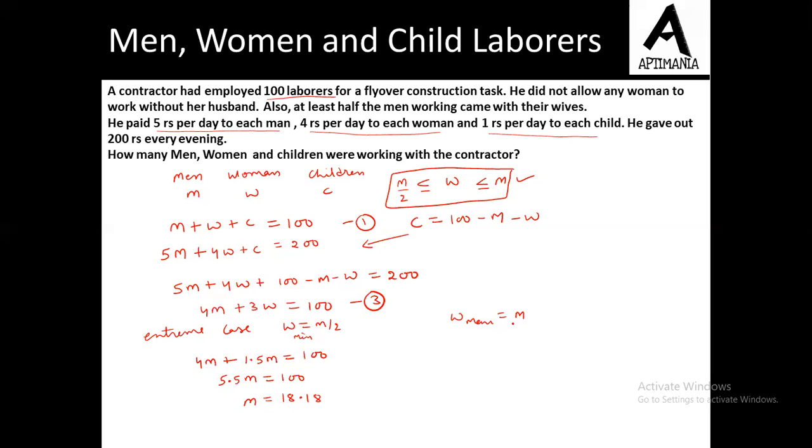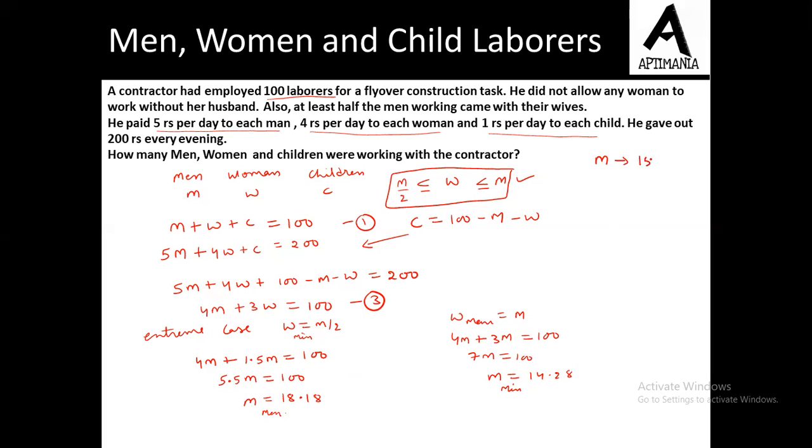Now similarly let us check for the second case, when the number of women equals the number of men. So 4M plus 3W equals 100. Since W is equal to M, let us replace W by M. So from here we get 7M equal to 100, or M comes out to be 14.28. Now this is the minimum number of men possible, and the other is the maximum number of men possible. So although we don't have the exact number of men, we can say that the value of M will definitely lie between 14.28 and 18.18.